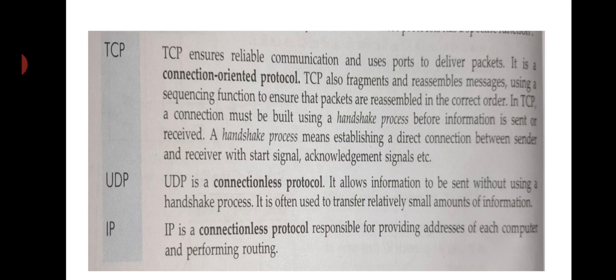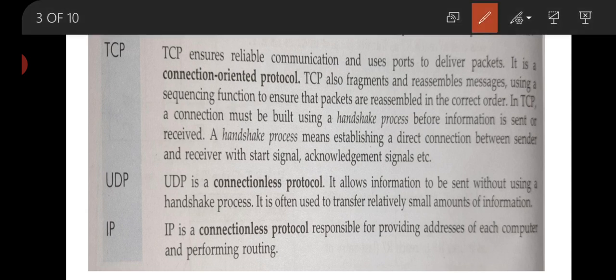First you have to see TCP. TCP ensures reliable communication and uses ports to deliver the packet. The first thing is that TCP is a connection oriented protocol, that means there is a direct connection between sender and receiver.